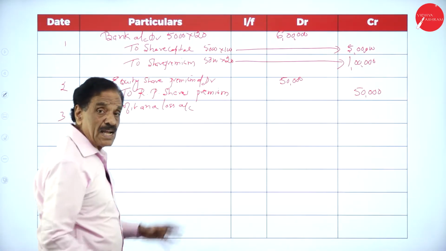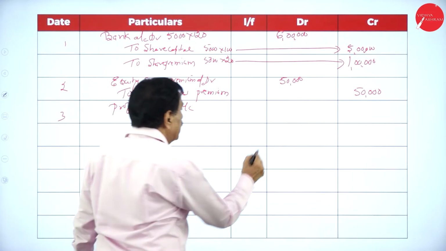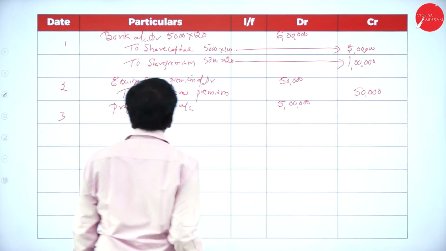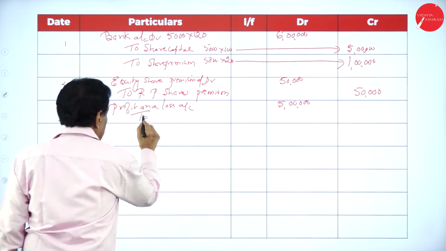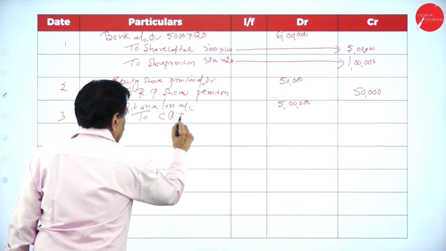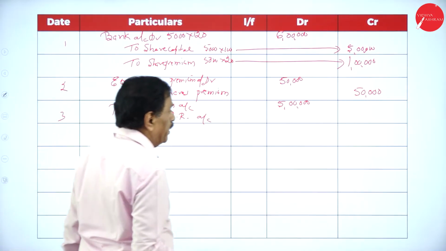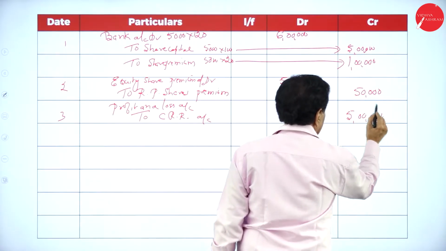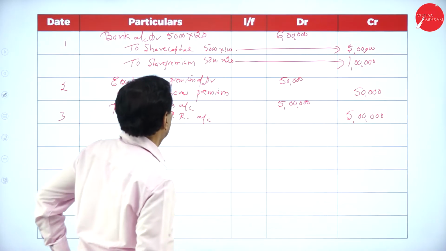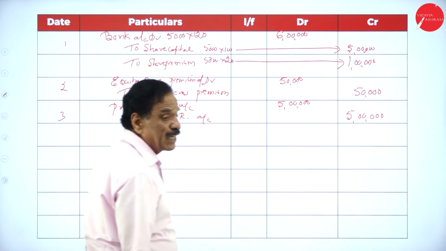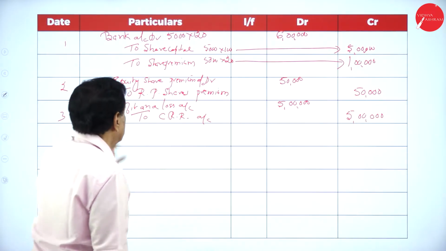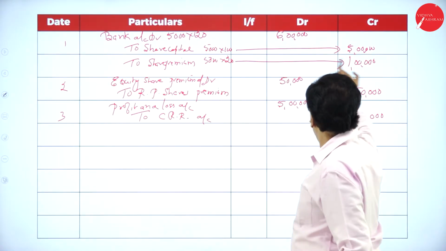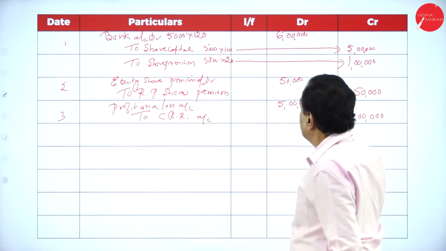How much have you got? 8 lakh. You take 5 lakh from that, 5 lakh, to CRR account, 5 lakh. We created the CRR from the profit and loss account. What is the first entry? Bank account debtor to share capital. See the entry? Bank account debtor 6 lakh, to share capital 5 lakh, to share premium 1 lakh.